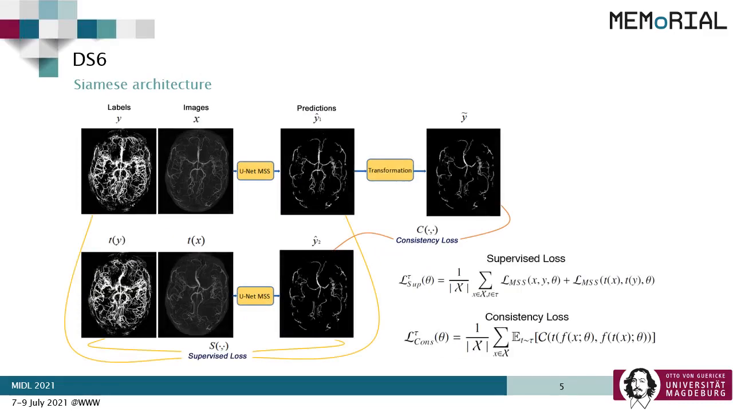Now, to make the model deformation aware, a Siamese architecture is used. There are 2 different types of loss used in this DS6 approach. First, supervised loss is calculated by supplying the original input volume to the model and comparing the output against its corresponding label. And the second supervised loss is calculated by supplying a deformed volume to the model and then comparing the output against a deformed version of the corresponding label. Finally, a consistency loss is calculated by applying the same deformation on the first output and comparing that deformed output against the second output. A sum of all these 3 losses is used for backpropagation.